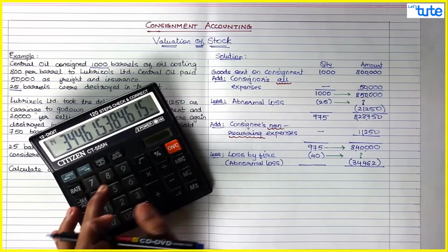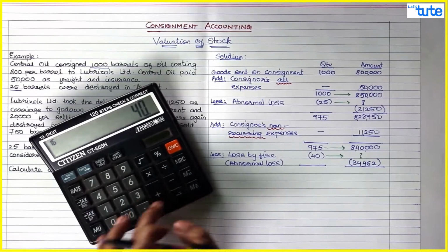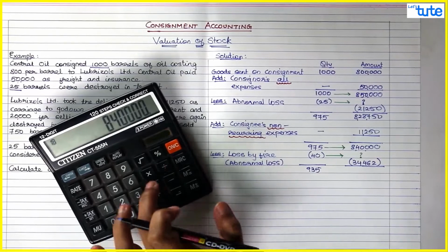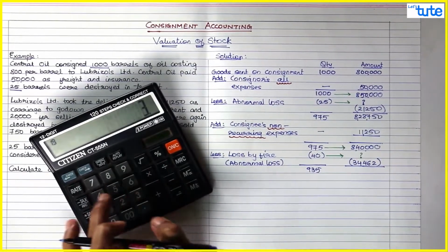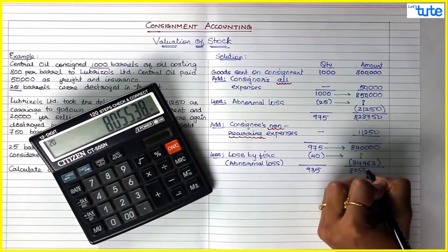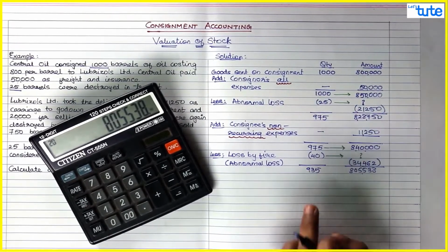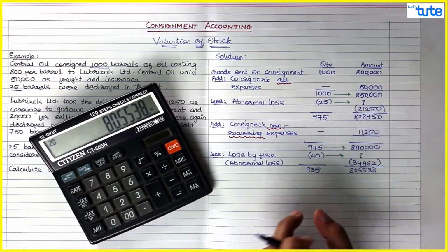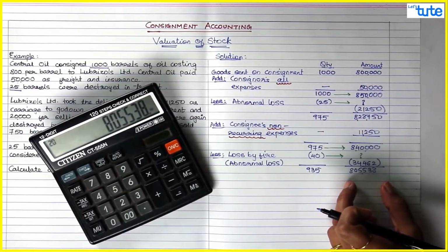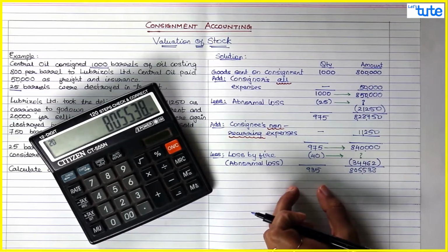So now we are left with 975 minus 40, 935 quantity, and 8,40,000 minus 34,462, that is 805,538. So now we can say 935 quantity is worth 8,05,538. Okay, so guys, you understood this.